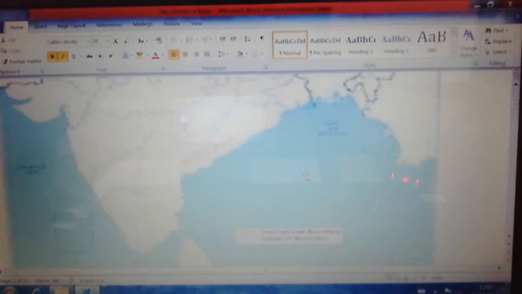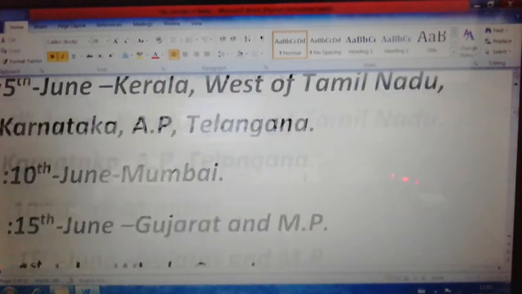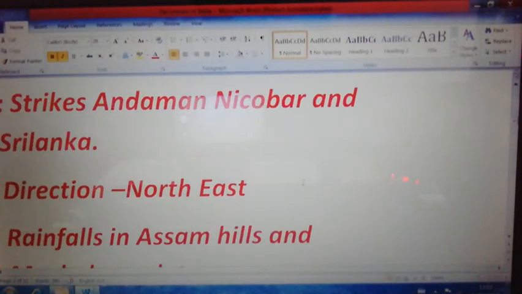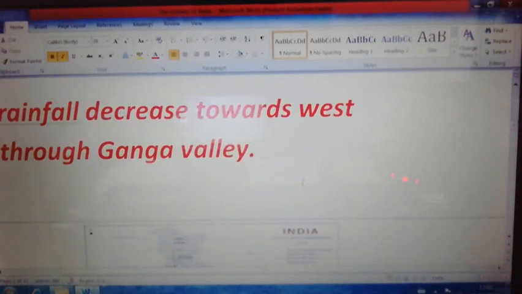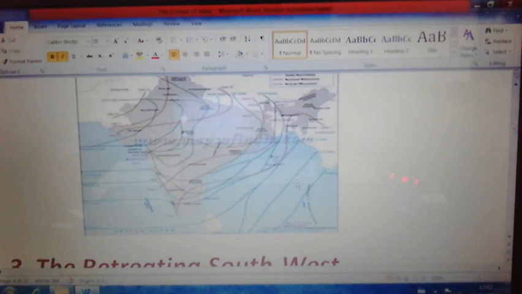I think you understood. So the withdrawal of the southwest monsoon wind takes place during October and November as the temperature condition changes in the Indian subcontinent. High pressure is created in the land area and low pressure in the water bodies.